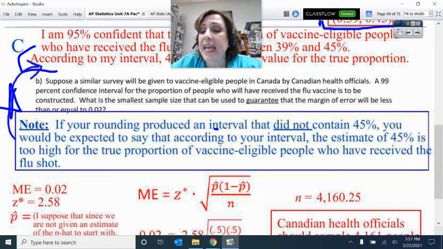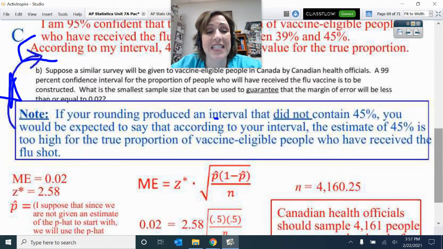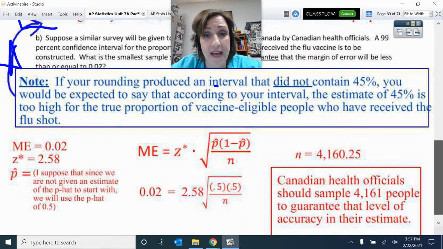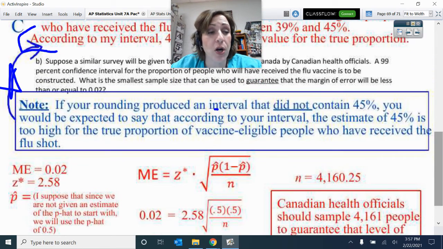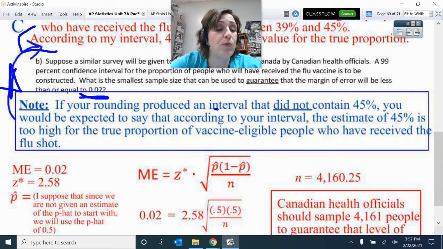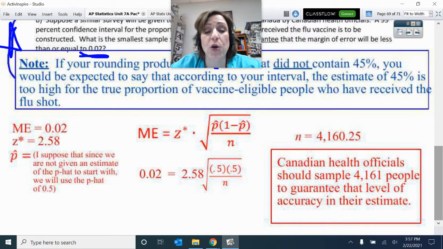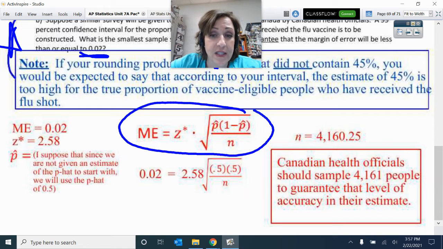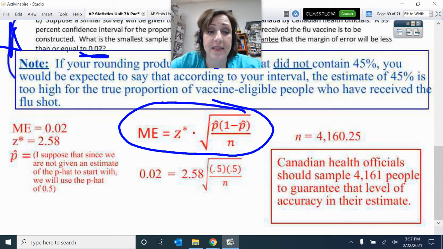In part B on this problem, we are asked what is the smallest sample size you can have to guarantee a margin of error less than or equal to 0.02. So you have to come up with this on your own, knowing that the margin of error on a confidence interval is the critical value times the standard deviation. So to be 99% confident, I kept that there. Here is my 0.02.